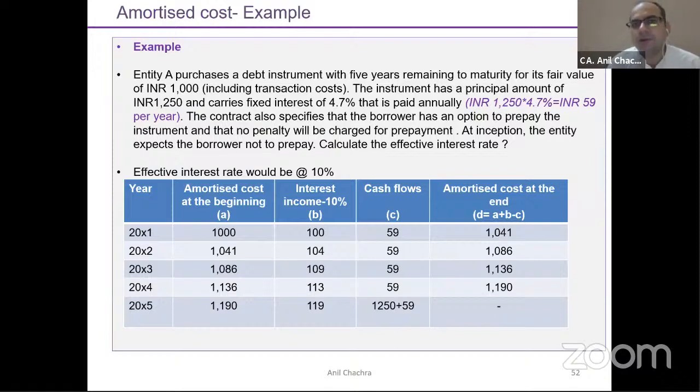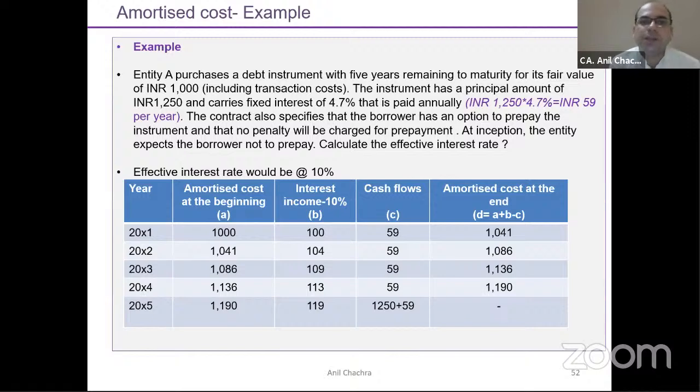Now let's take one example of this amortized cost, how it would look. Suppose a company, entity A, purchases a debt investment with 5 years remaining to maturity for its fair valuation of 1000. The instrument has a principal amount of 1250 and carries a fixed interest rate of 4.7%. So my inflow would be on the face value, right? 1250 multiplied by 4.7%. This is my cash flow.